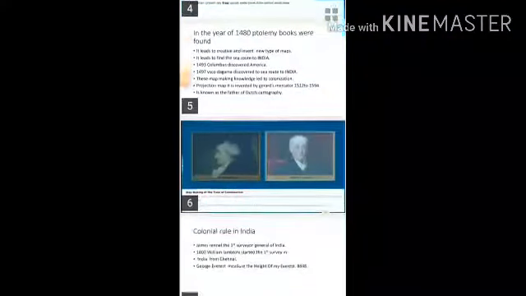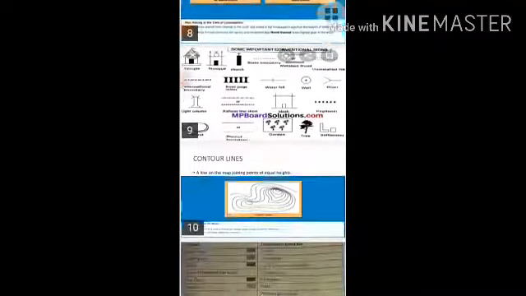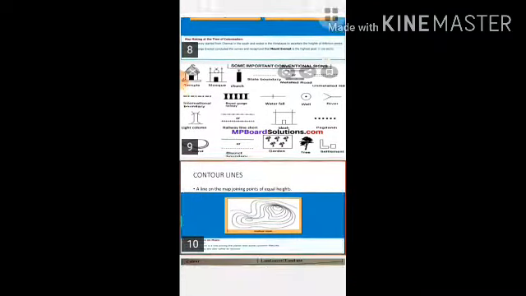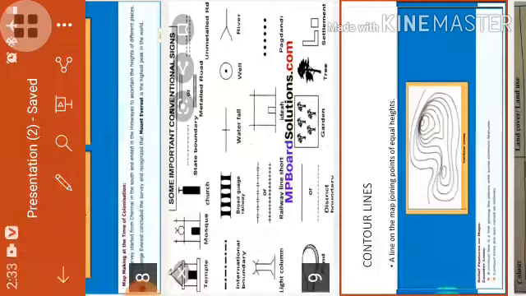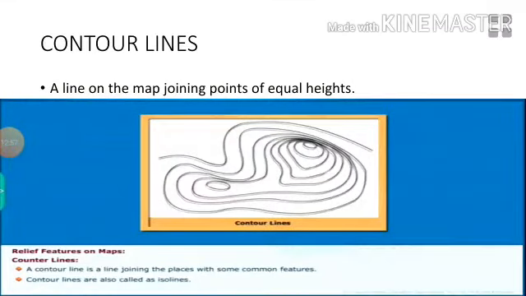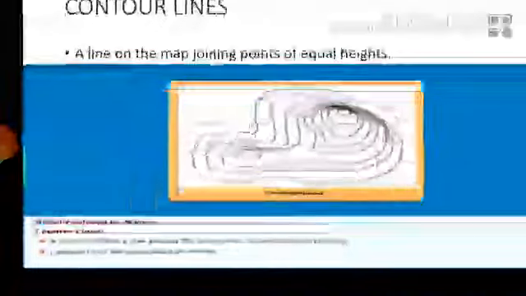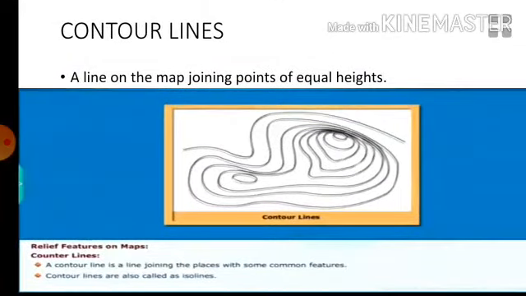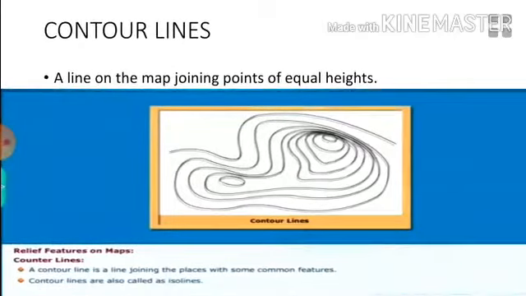Next one is contour lines. What is meant by contour line? A contour line means a line on the map joining points of equal heights. As we know, all the heights are measured from sea level.